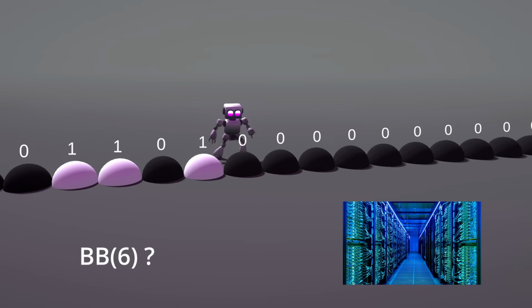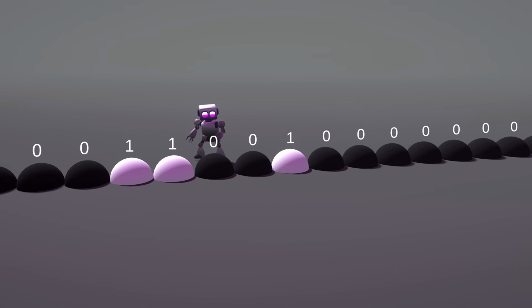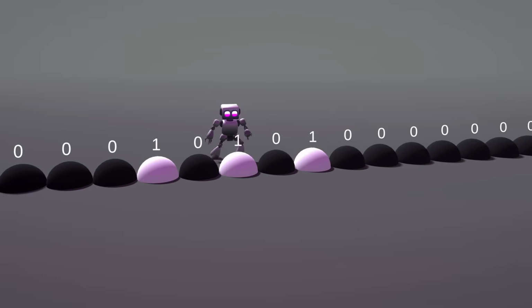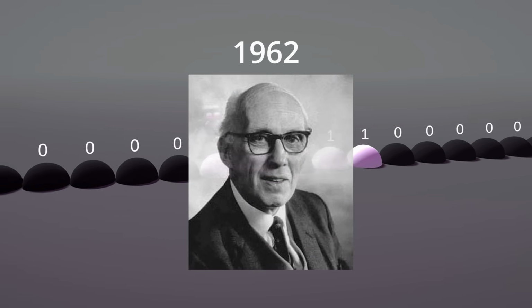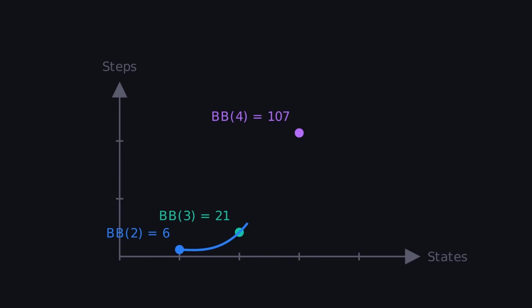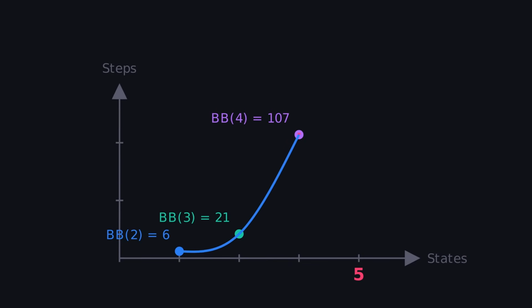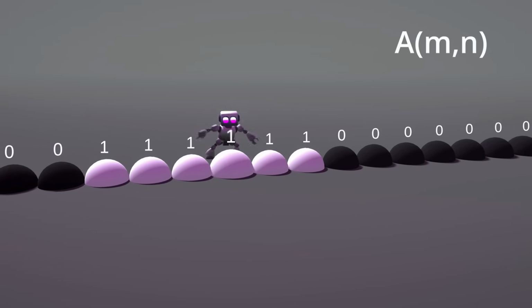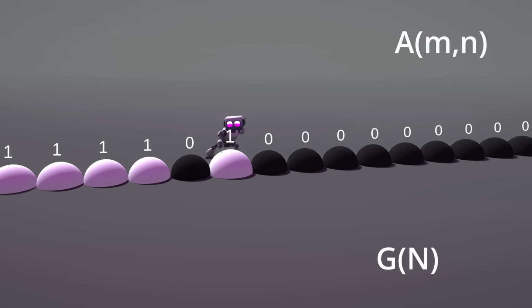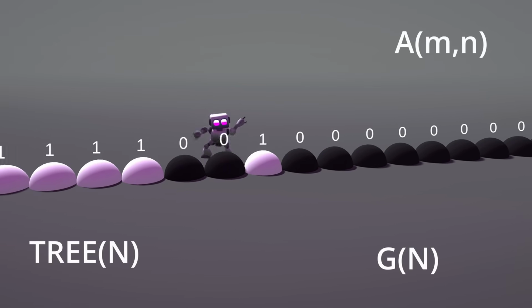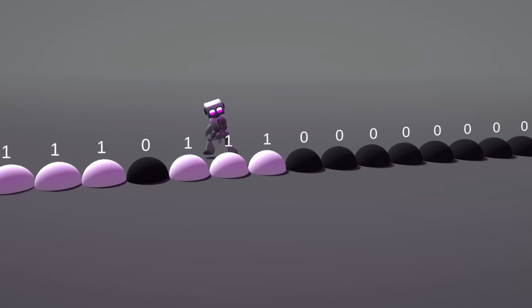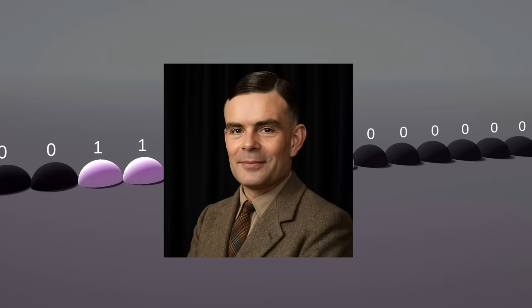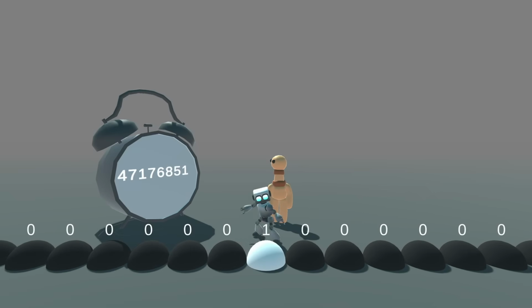You may ask, why don't we just write a computer program to calculate Busy Beaver of 6? Supercomputers are fast. We can't. It's literally impossible. In 1962, Tibor Radó proved that the Busy Beaver function is uncomputable. It grows faster than any function that can be calculated by a computer. It grows faster than the Ackermann function, faster than Graham's number, faster than 3 of n. If you could write a program to calculate Busy Beaver of n, you would solve the halting problem, which Alan Turing proved impossible. Think about it like this.